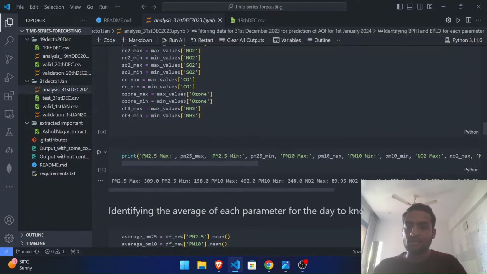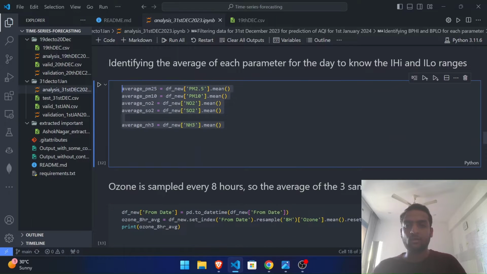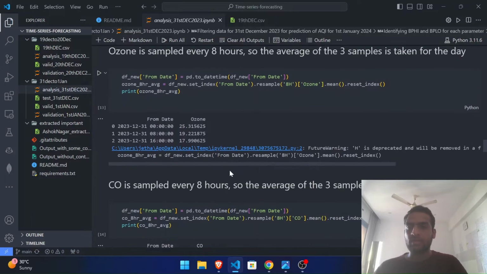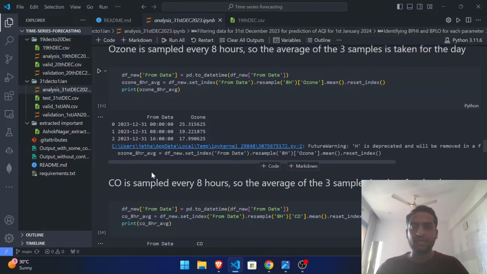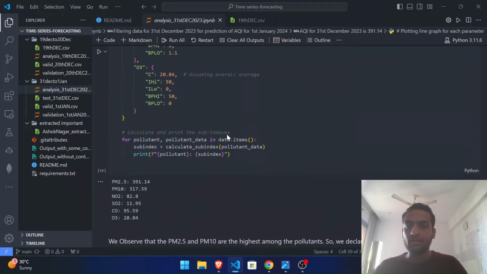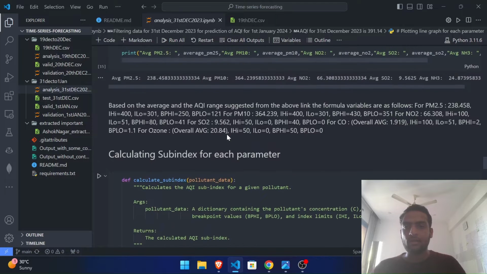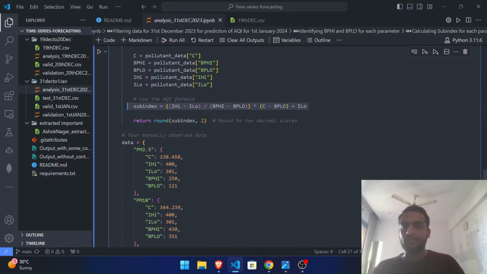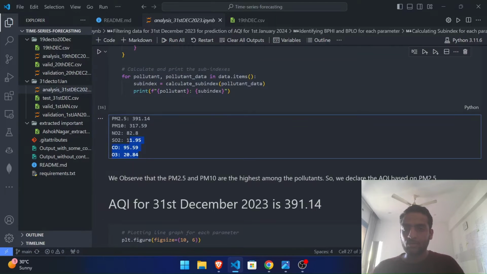We'll be taking about the averages. So we calculated the average of different columns. There's a catch here is that for ozone and carbon monoxide, the reference says it's of 8 hours, while the others are of 24 hours. So we calculated the average of 8 hours for that. Coming to the point, we calculated the sub index here and the output here.